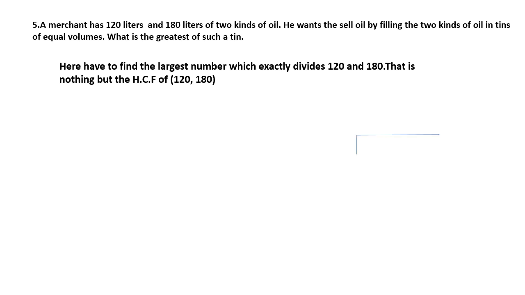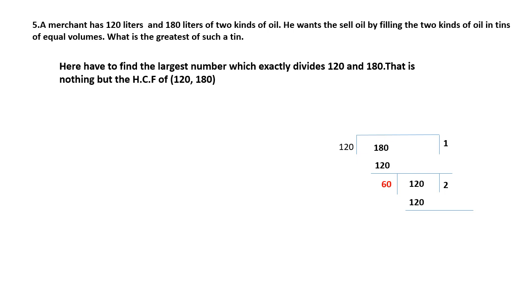Now we can find out the HCF of 120 and 180. 120, 180. How many times? One time, right? Now you will get the remainder 60. So 120 divided by 60, you will get the quotient 2 and 120 over there.